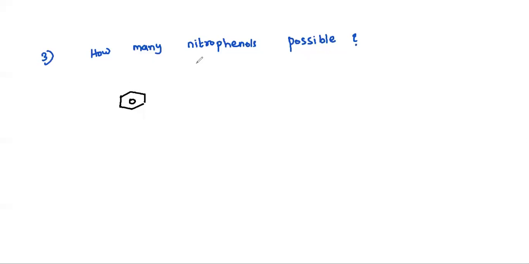So nitrophenol: phenol you know, OH. Nitro means NO2 group. This is one compound, this is another compound. And you can say 1,2, that means ortho, meta, and para. Right? Yes. So its answer is also 3.